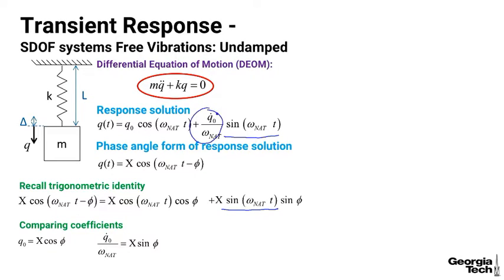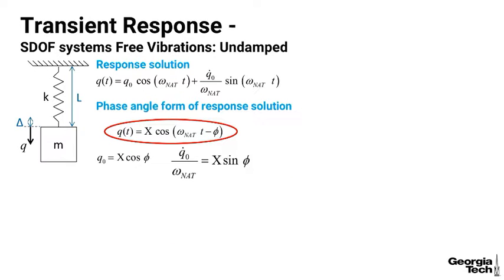So q dot naught, the initial velocity over the natural frequency, is the same as capital X sine of phi, as we show here. So we've solved for q naught equals X cosine phi, and q dot naught over omega natural is capital X sine of phi by comparing coefficients.